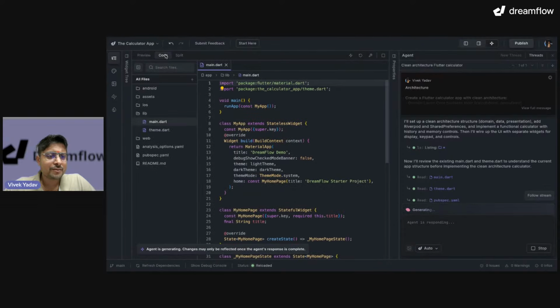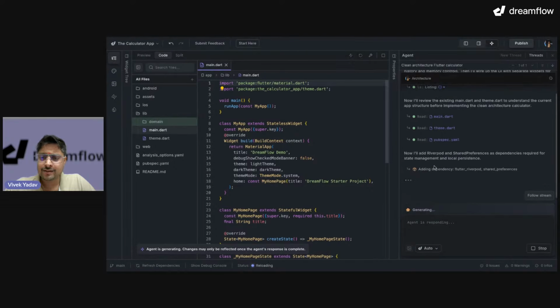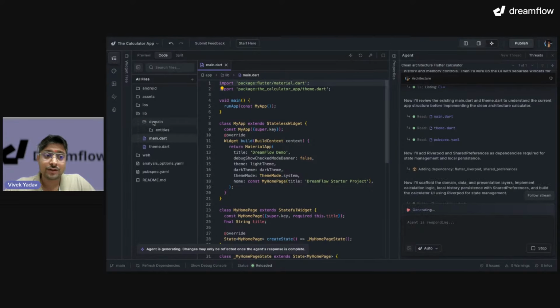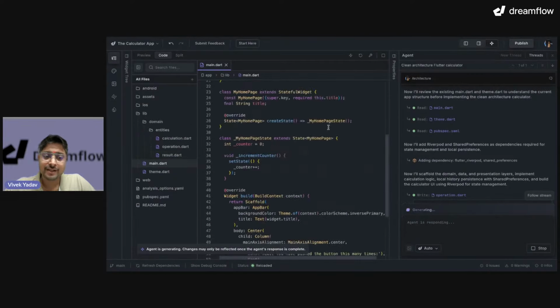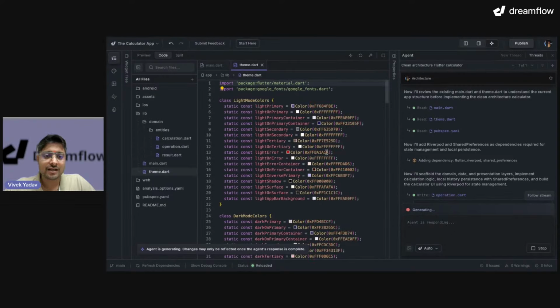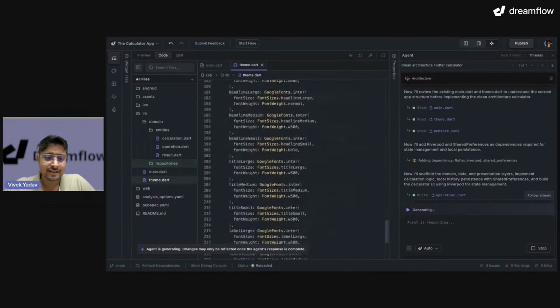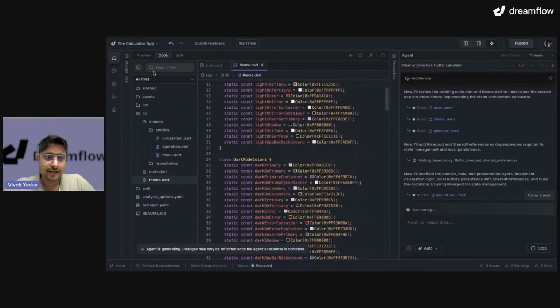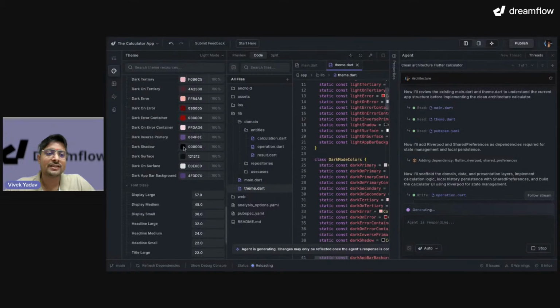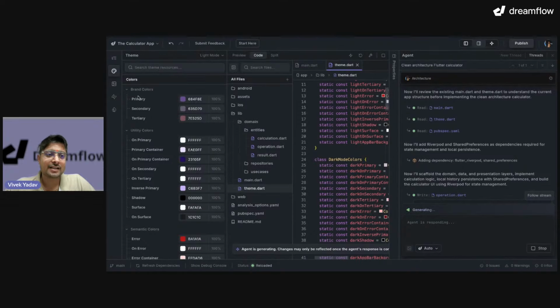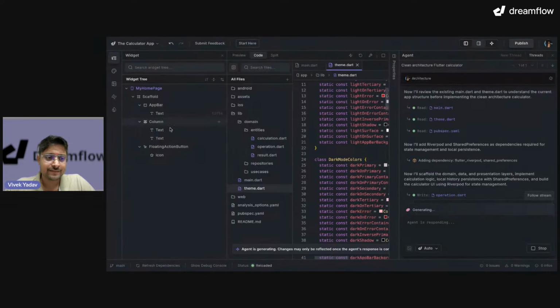Here I should have some code ready with me. Okay, so we have domain folder. Okay, that's great. And it is folder wow. We have main.dart. Yes, we have main.dart. Theme.dart. We have theme as well. That is really great. And if you click on this button on the side menu, it will show us all the theme that is present right now in our application.